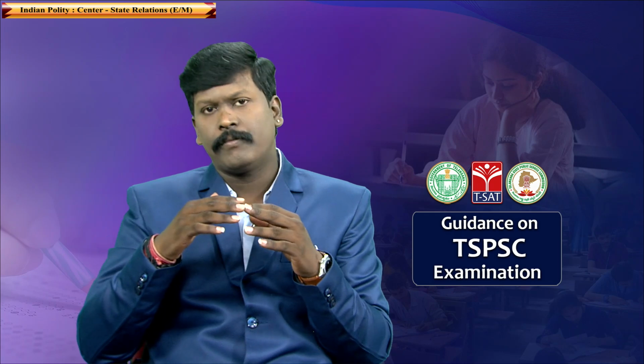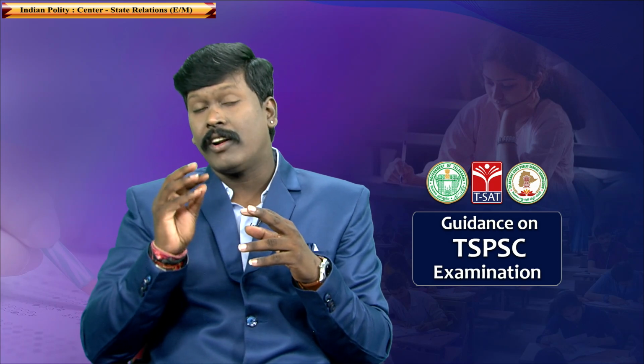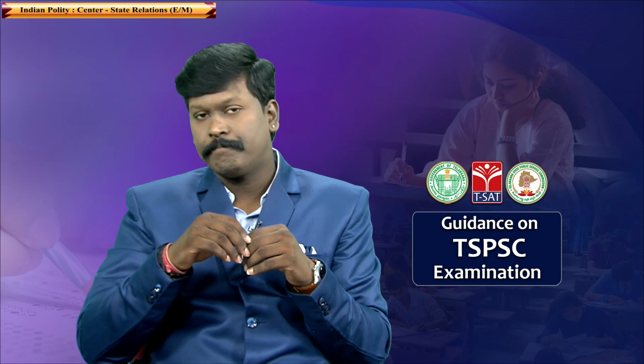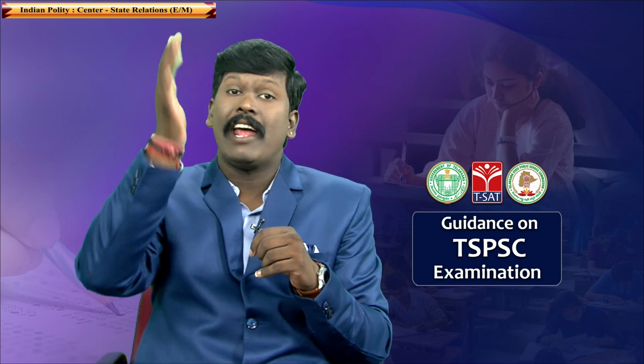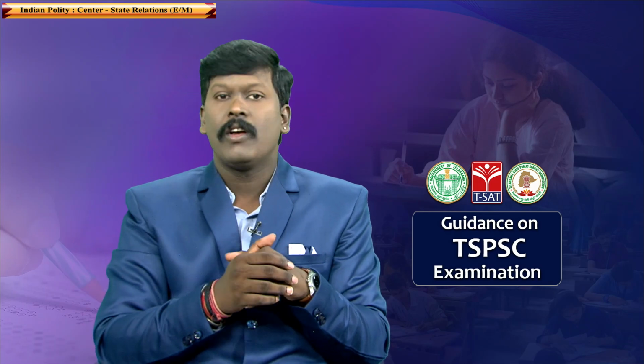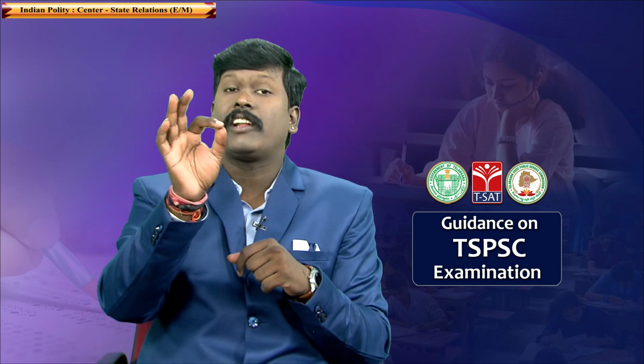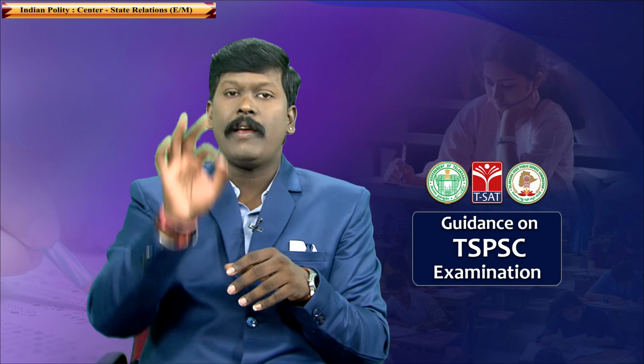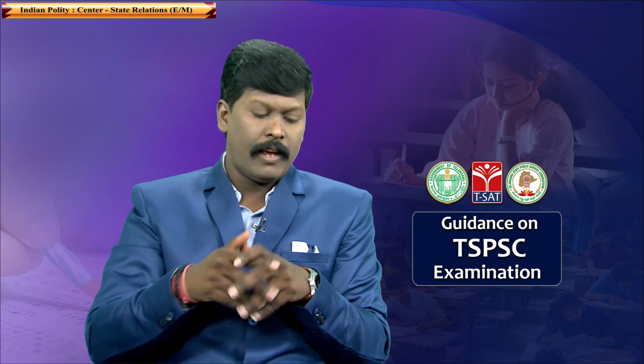See, there is an NRI who is in another country. Who has the authority in India to make laws on NRIs outside the country? This is called extraterritorial jurisdiction. The power to make laws over the extraterritorial jurisdiction as per Article 245 is with only Parliament. Okay, this is the first one.